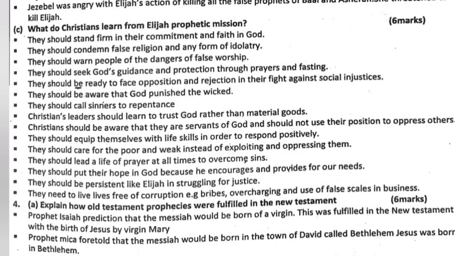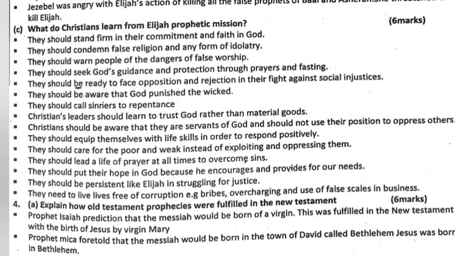They should lead a life of prayer at all times to overcome sins. They should put their hope in God because He encourages and provides for our needs. They should be persistent like Elijah in struggling for justice. They need to live lives free of corruption, for example, bribes, overcharging and use of false scales in business.